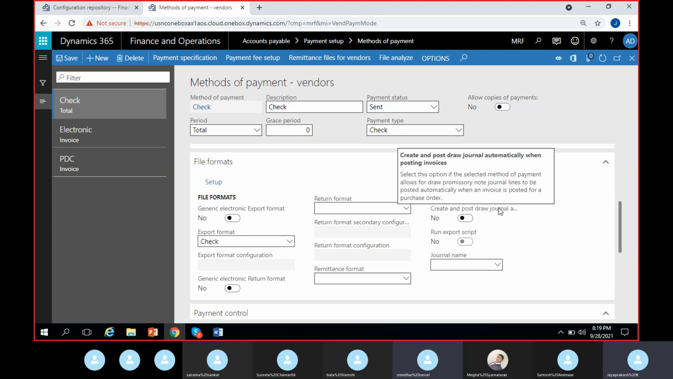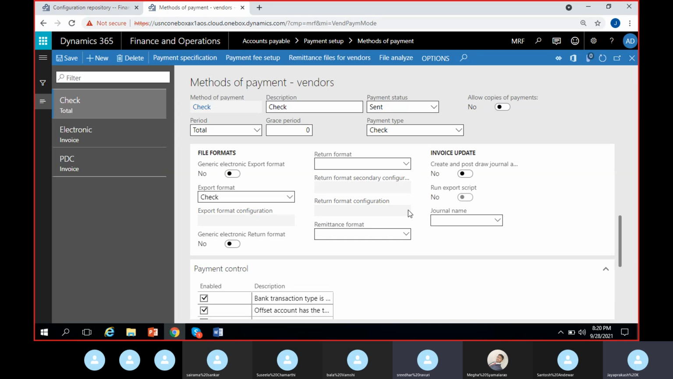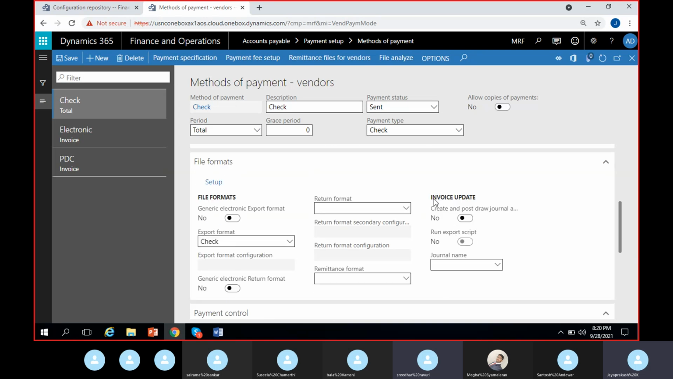Create post-dated journal when posting invoices normally posts a draw journal for promissory note when we create invoices. So that's one process of promissory notes, not related to us since we are not discussing it. But keep this point in mind. If a file has to be exported during payment, the file format has to be given here. For check I have given check. For electronic I have given NACHA. So that's all about file formats.